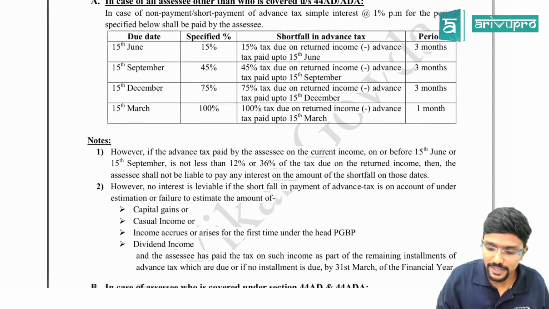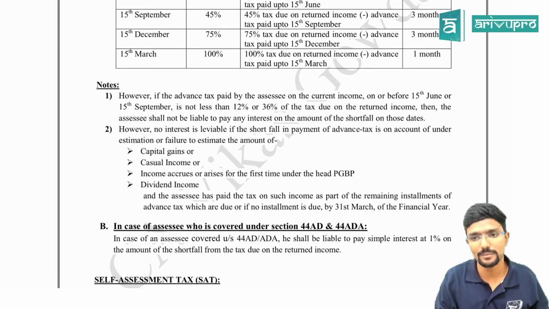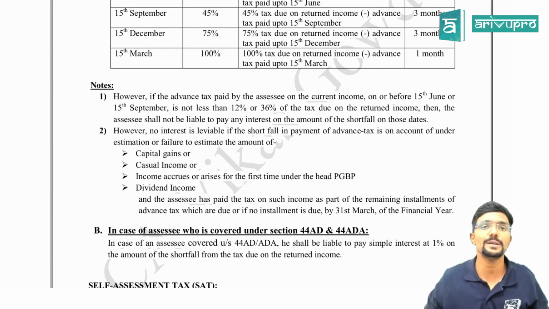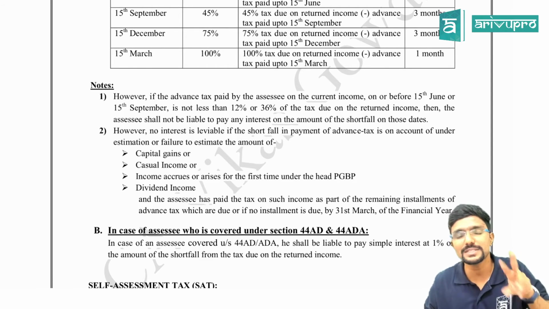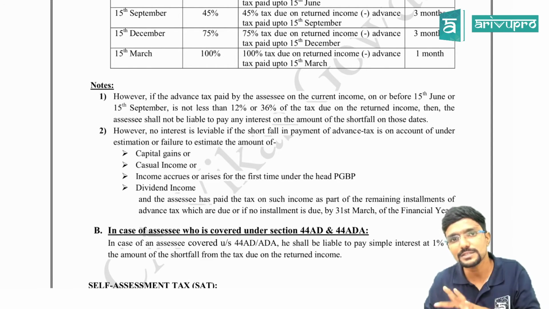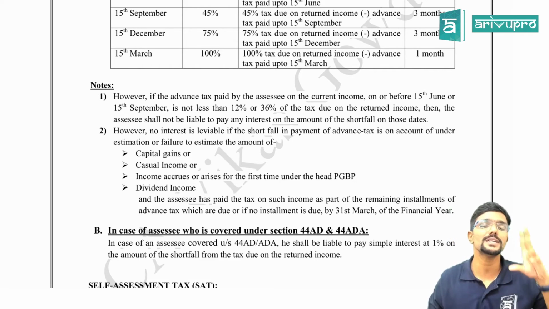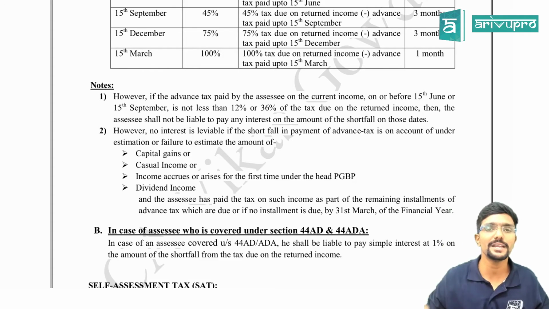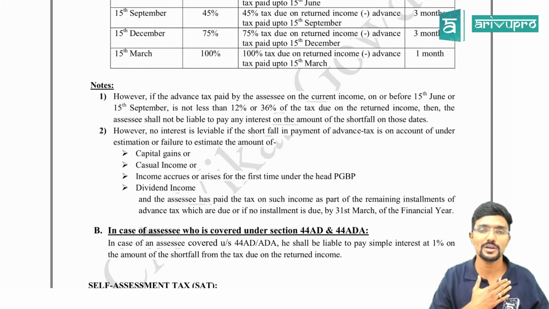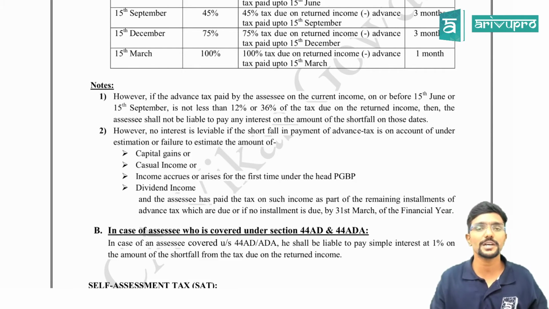Clear, guys? And in case of the first and second installments, even though you are liable to pay 15% and 45% of your advance tax liability, if you have paid up to 12% in the first installment and up to 36% in the second installment, no interest will be charged under section 234C. That 3% and 9% difference is acceptable because we know that while you are paying the first and second installments, you may not have a clear idea about your income and tax liability.